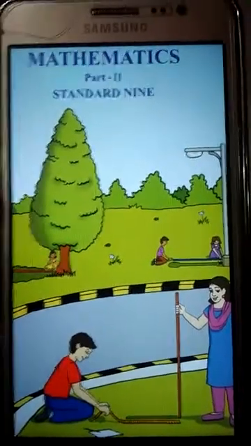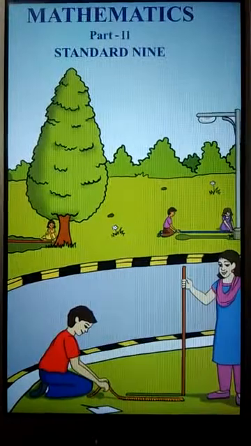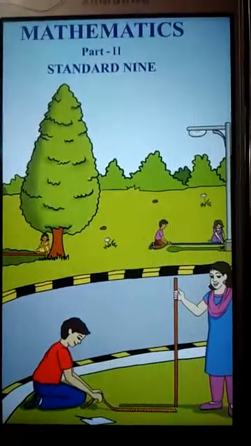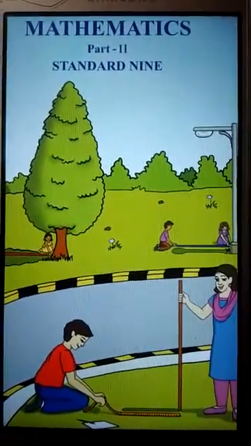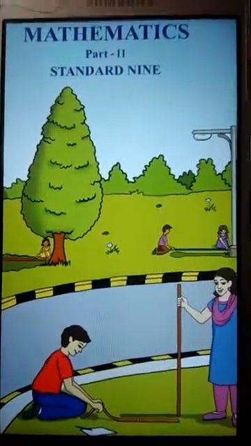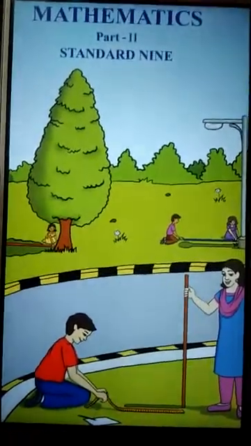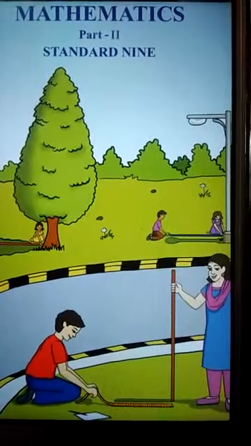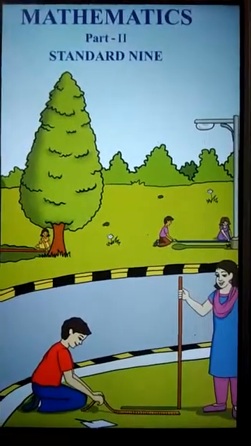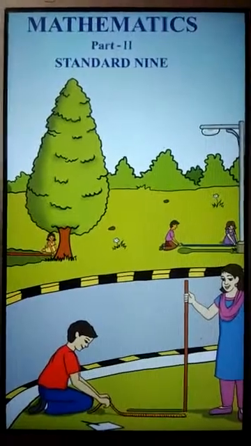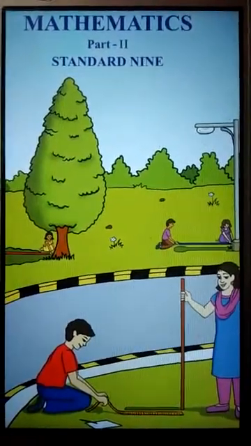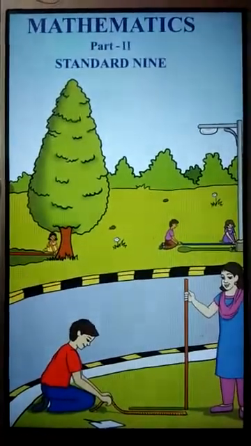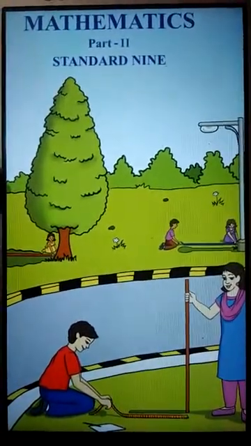Due to lockdown and the pandemic situation, school is going to start online classes as informed to you previously. This year, you will use two textbooks to study maths in 9th standard, Maths 1 and Maths 2. You are now going to begin your studies at secondary level after completing your primary education. You had only one textbook of maths up to 8th standard. Now you will use two textbooks, that is Maths 1 and Maths 2.